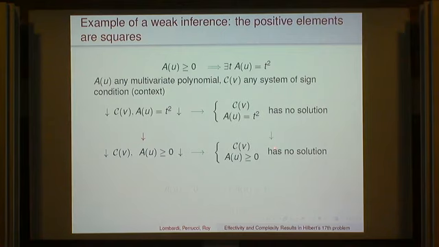We need to be able to go there directly through a construction. That's what we want to do. Okay, we want to prove the weak inference: A of U non-negative implies that there exists a T such that A of U equals T squared. And again, we are going to do that going from right to left. We are going to do that supposing that this is true and constructing some incompatibility proving that this is true.